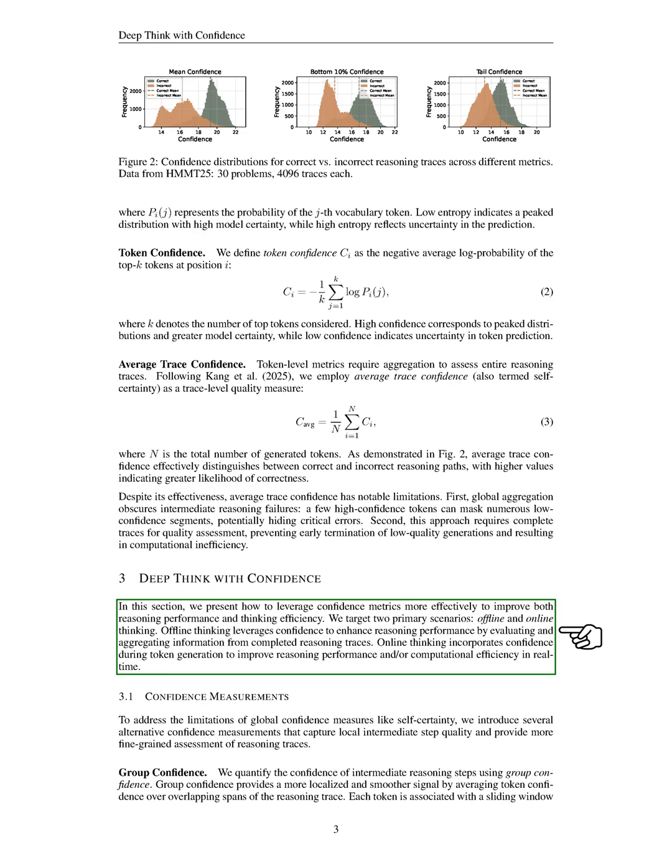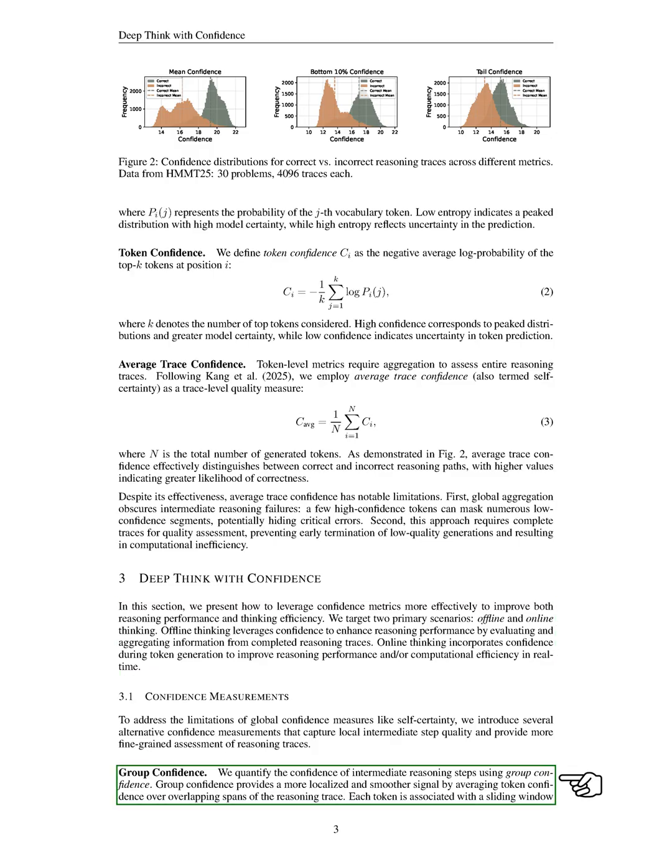Section: Confidence Measurements. In this section, we address the limitations of global confidence measures, such as self-certainty, by introducing several alternative confidence measurements that focus on the quality of local intermediate steps and provide a more detailed assessment of reasoning processes. We begin with group confidence, which allows us to measure the confidence of intermediate reasoning steps. This method averages the confidence of tokens over overlapping segments of the reasoning trace, creating a smoother and more localized signal. Each token is linked to a group of the previous tokens, and we define group confidence based on the number of tokens in that group.